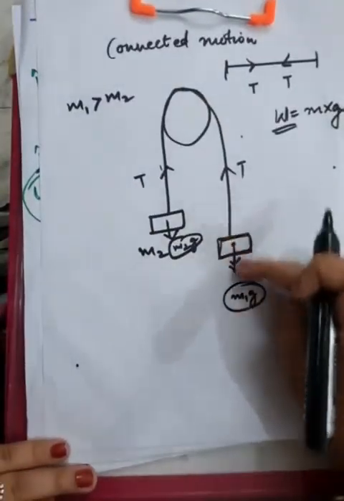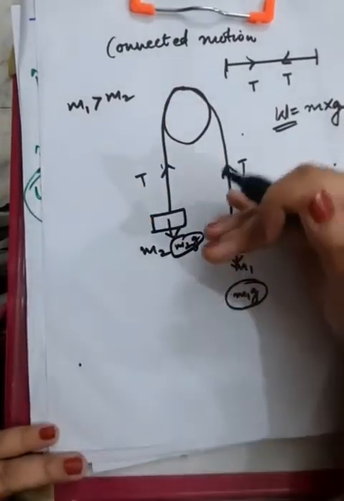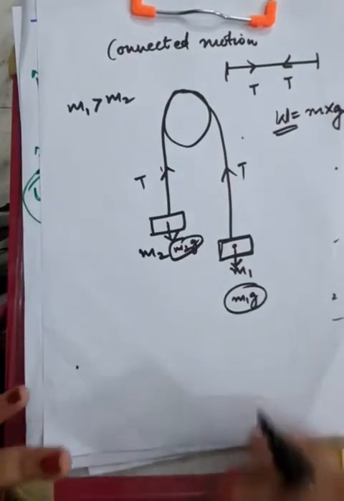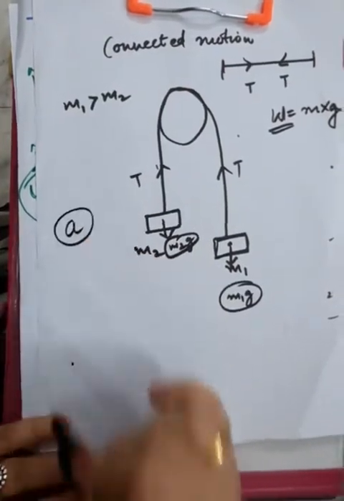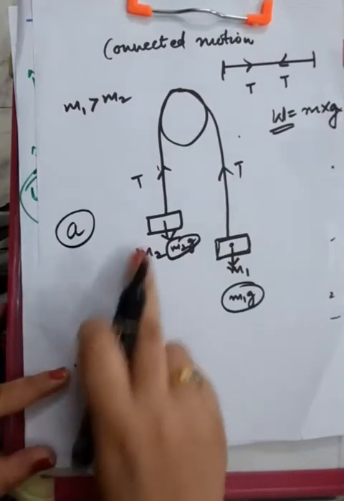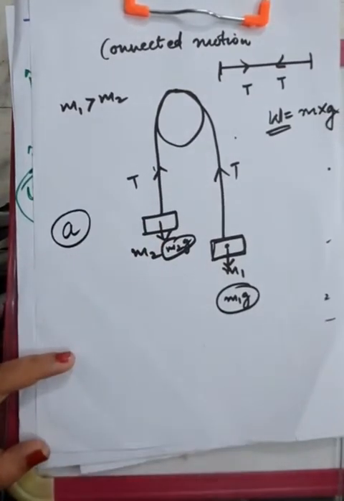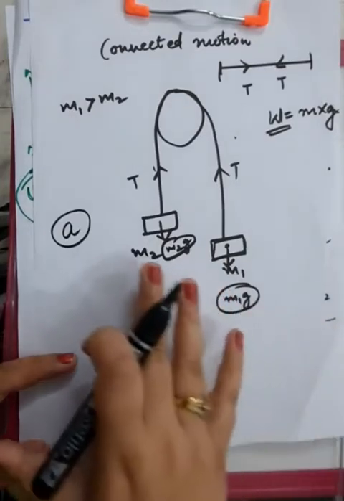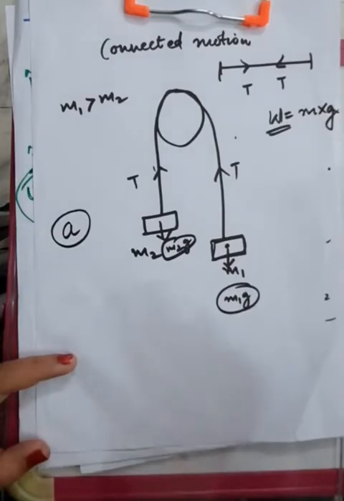So this mass will tend to go down and this will tend to go up, because this one is heavier, so it will move down. So there is an overall net acceleration called A. This is the net acceleration. Right now there is a battle between two forces going on. First is the tension, second is the weight of the body. So it's a battle between two forces acting on both the masses. But then there is a net force also.